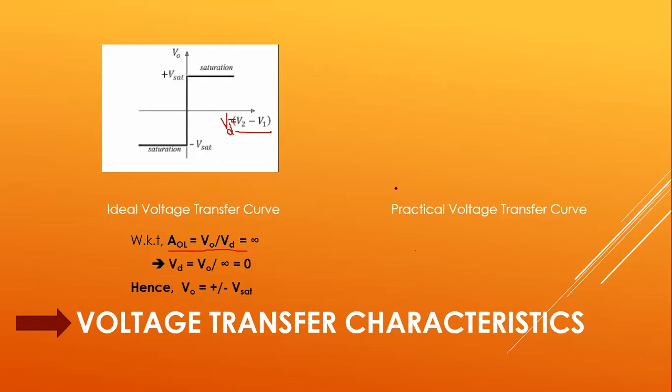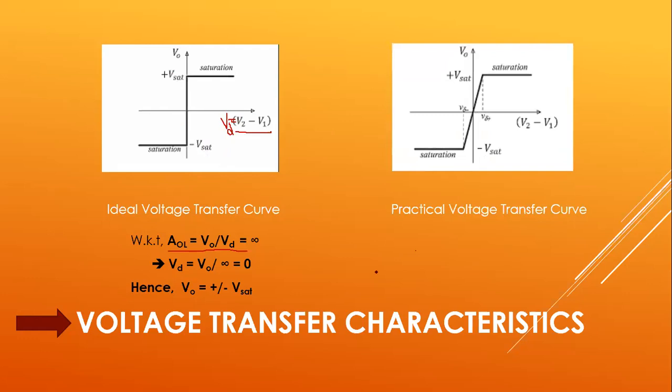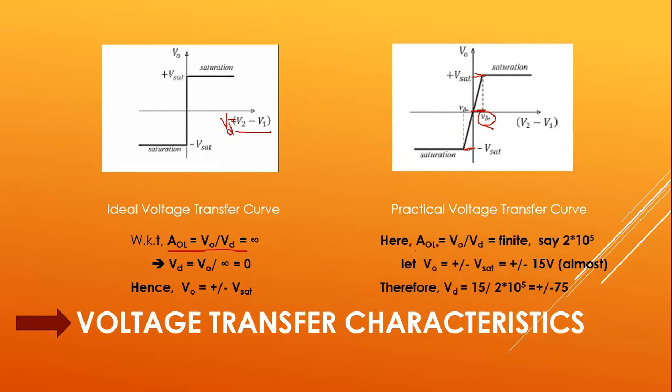But if we take the practical voltage transfer curve, there may be some small change from the zero axis. That is the difference we have got. This level is said to be some V delta. Ideally, this value is infinity, but practically this value will not be infinity, and we consider it to be a finite value. Say we consider the typical value of voltage gain. Practical open loop gain will be equal to 2 into 10 to the power of 5.